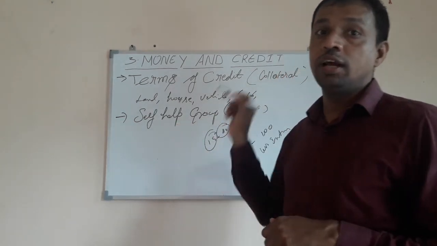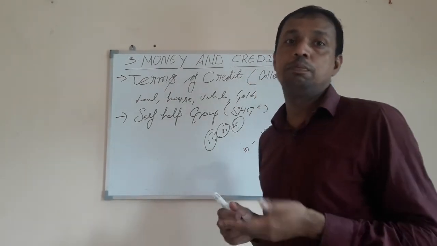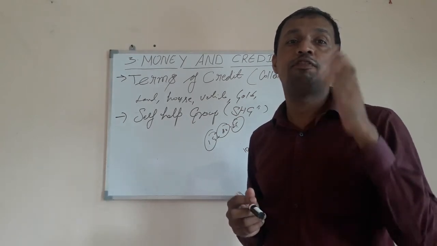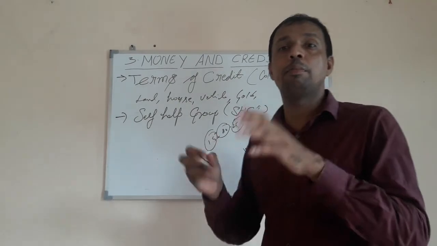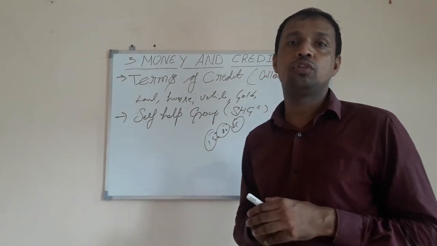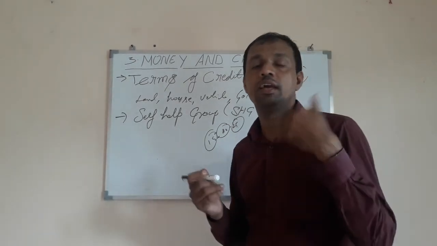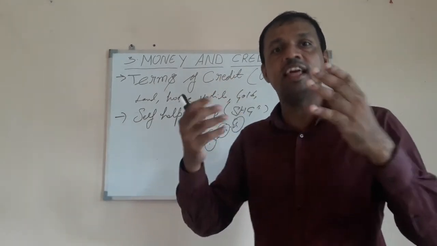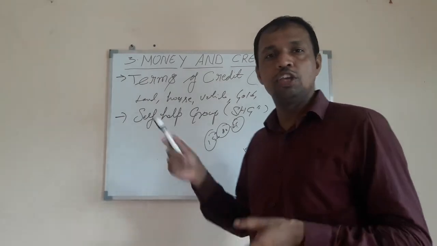Like this only, Gramin Bank of Bangladesh also helped the poor section of the society to come up. Nearly 40,000 villages in Bangladesh have accounts in Gramin Bank, and mostly all are poor people, so that they can get loans from that for their day-to-day requirements or the things which they need in their daily life. So it is a very good initiative in our country also.